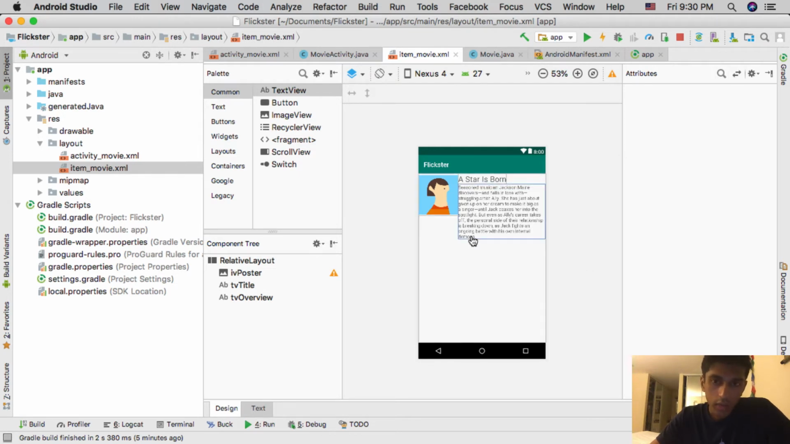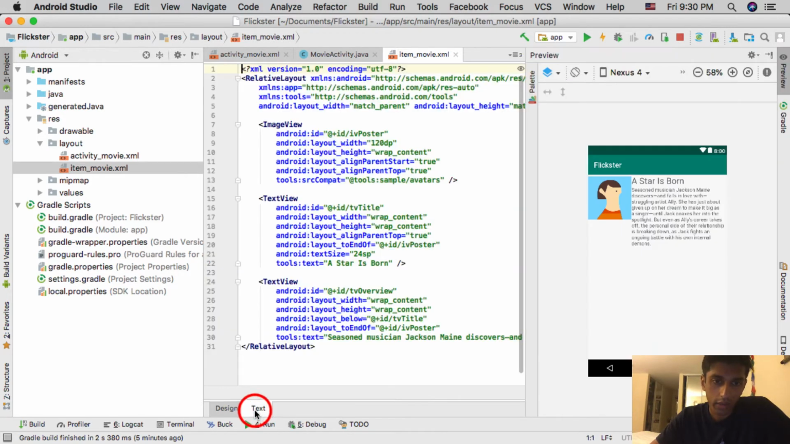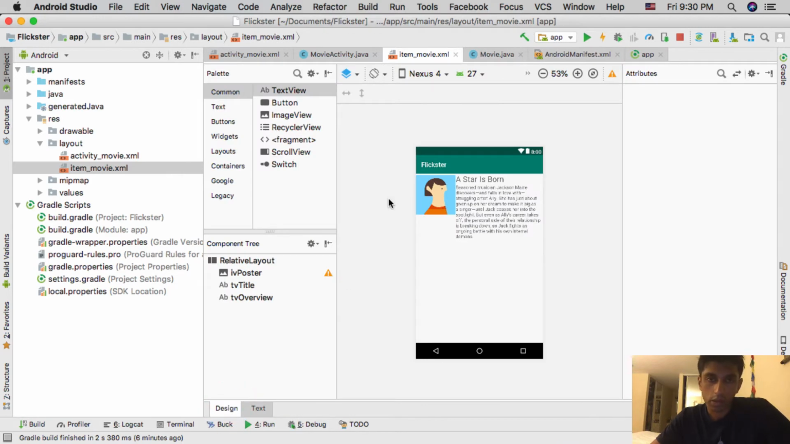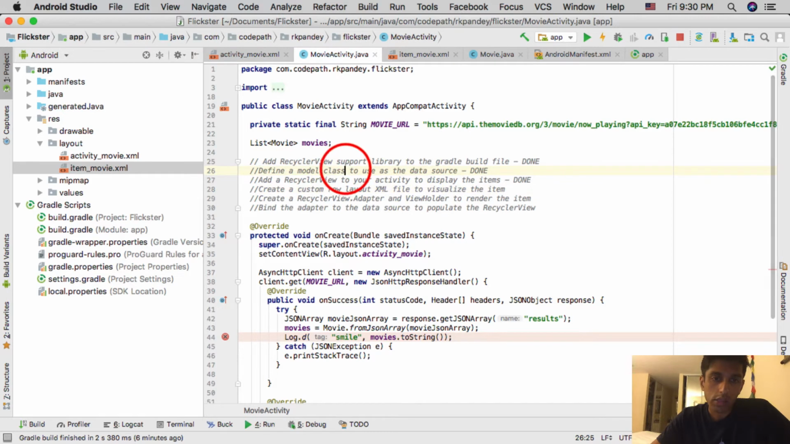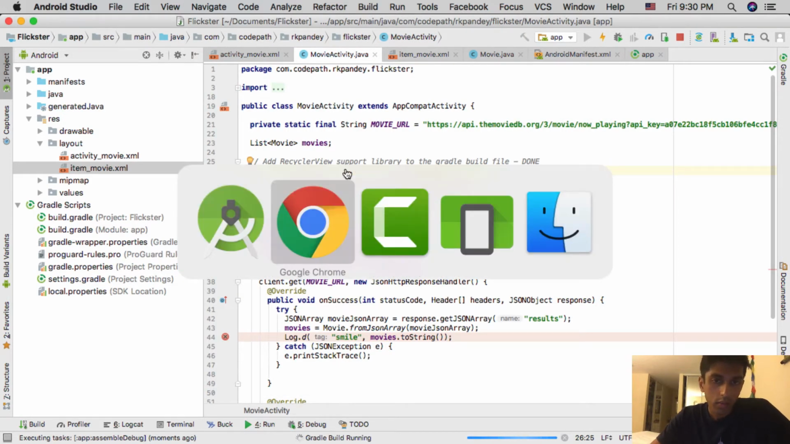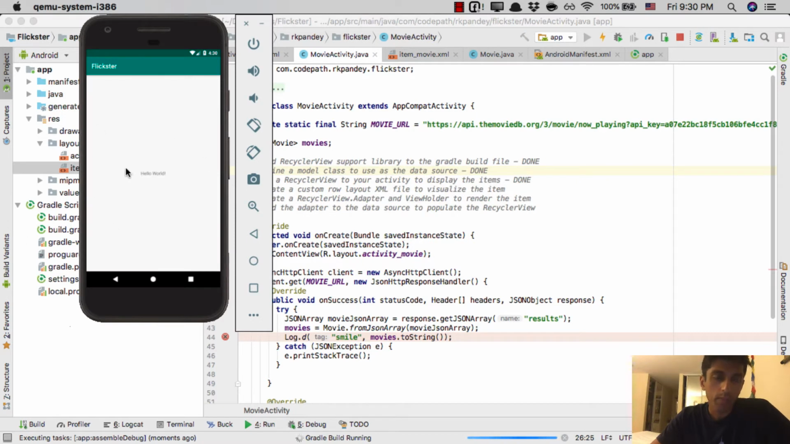And again, if you wanted to actually see how this translated into the XML, you can go into the text tab and you can see the modifications we made. So you can see like the 120 dp is layout width. Okay, so let's save that. One thing I like to do periodically, even though we don't expect to see any actual changes in the app, just go ahead and run it.